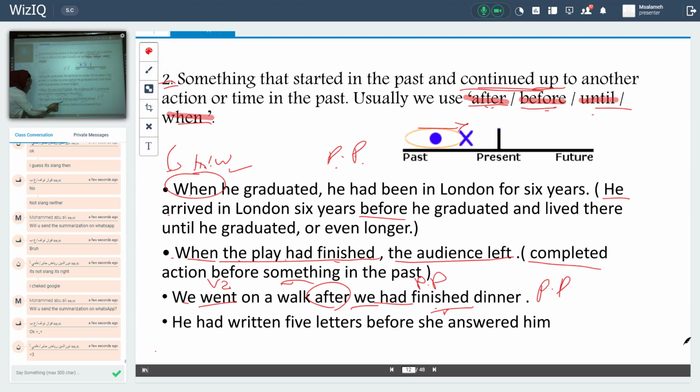Dinner. This part and this part, in which tense? In the past tense. But actually I separated simple and perfect. Simple and perfect. It's clear.